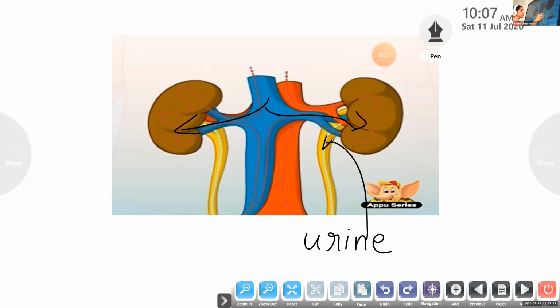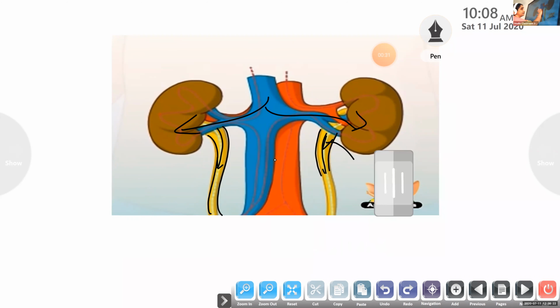Can you see the two pipe-like organs here? From the kidneys, this urine, the excess water after filtration, goes to the ureters. Ureter. After that, I will show you what happens.